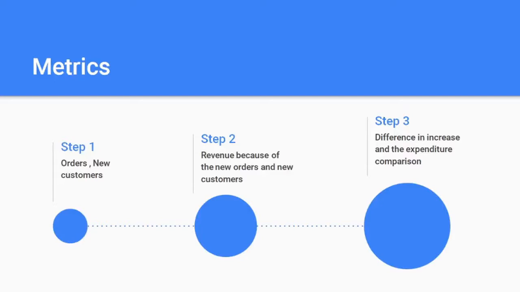That is step one. Because of those new orders and new customers, is there an increase in the revenue or not, and is there any significant difference between the revenue and the amount spent for my awareness level, a profit or a loss? For example, if the amount spent for the awareness level is high and the profit we have earned because of that is very less when compared with the expenditure, then there is no need to proceed with that strategy. We have to change it. In case the other way around happens, the expenditure spent is less and I've got more profit, then the strategy holds good. Proceed the same way.